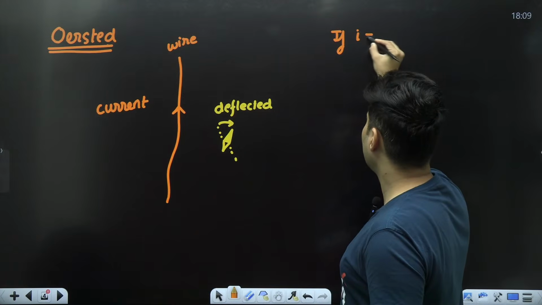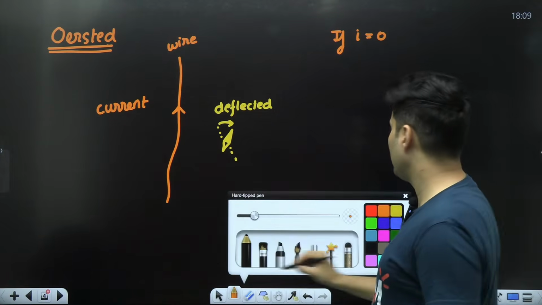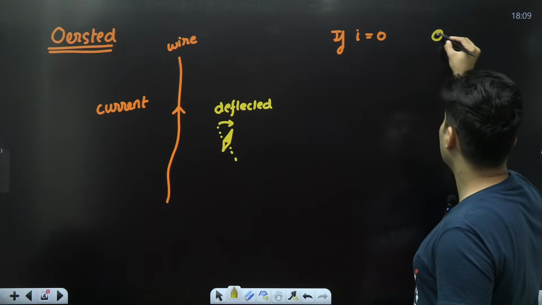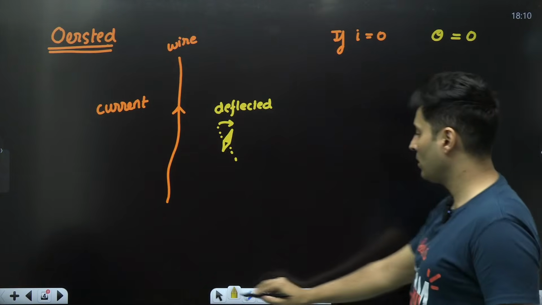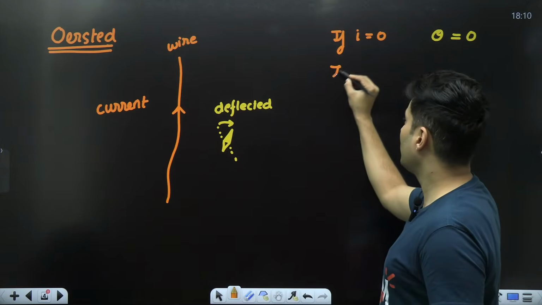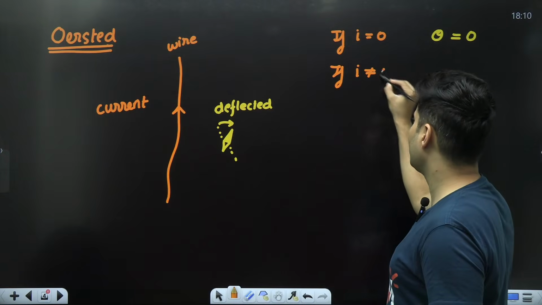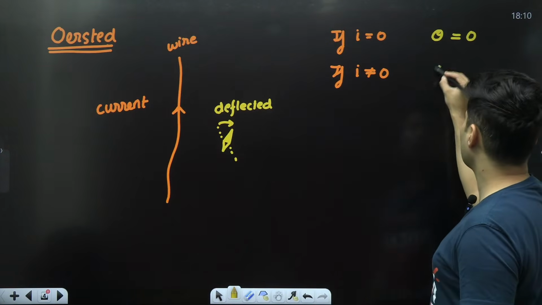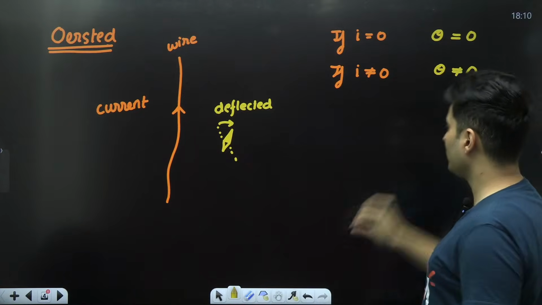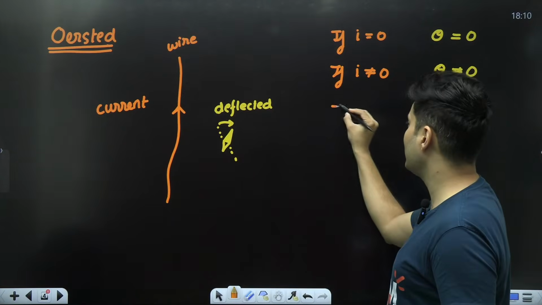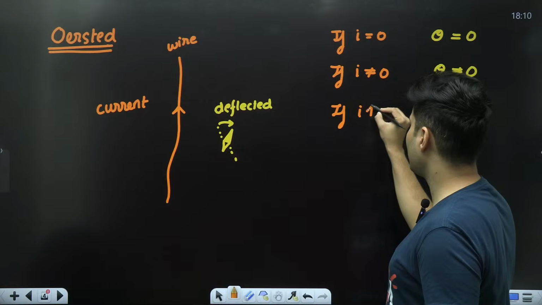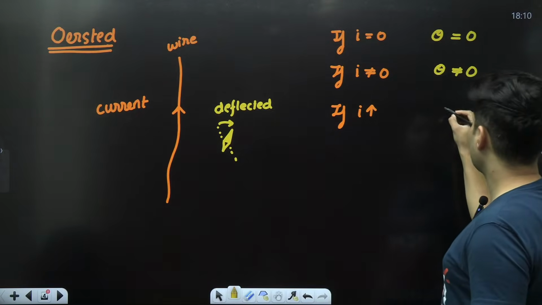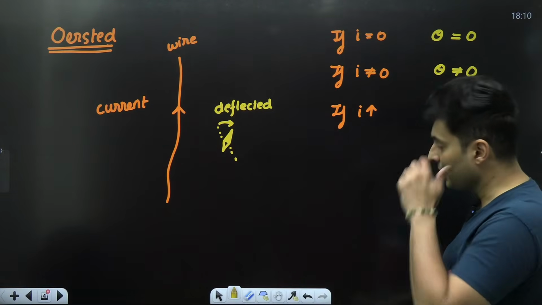If current is zero, then the deflection is basically zero. If current is present, then deflection is also present. Also, next thing he sees, if current is increased, then the deflection also increases.